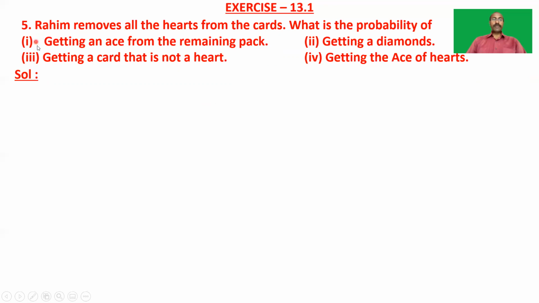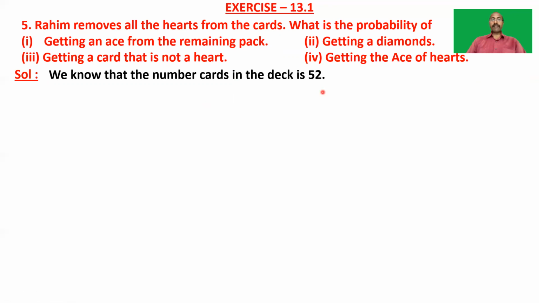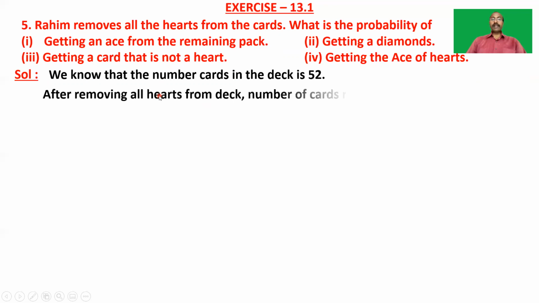before solving all these four, we know that the number of cards in the deck is 52. Okay, as we have seen in the previous part, the number of cards in a deck of cards is 52, and we know that there are 13 hearts in these 52 cards.